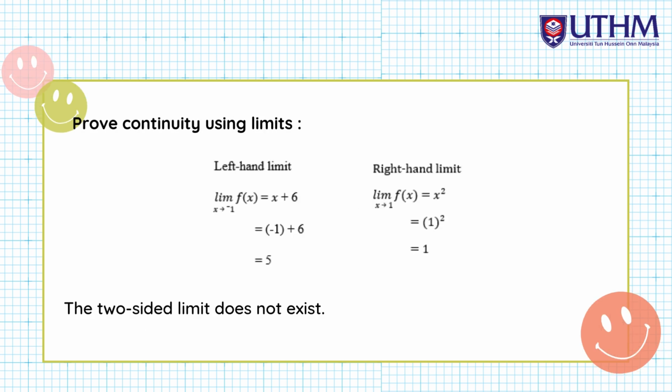Next, prove continuity using limits. First, the left hand limit. Limit of f(x) equals x plus 6. So we change x to negative 1, plus 6, and we get 5. Next, the right hand limit. Limit of f(x) equals x squared. So we change x to 1 and we get 1. The two-sided limit does not exist.